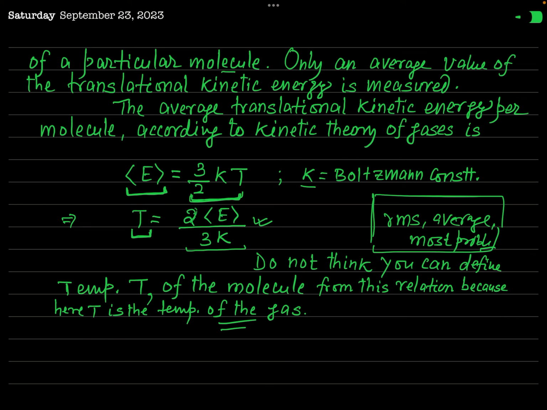So finally we conclude that the temperature of a single molecule cannot be measured. I hope you now have no doubt about whether we can define the temperature of a molecule or not. The answer is no, we cannot measure the temperature of a single molecule. Okay, thank you very much.